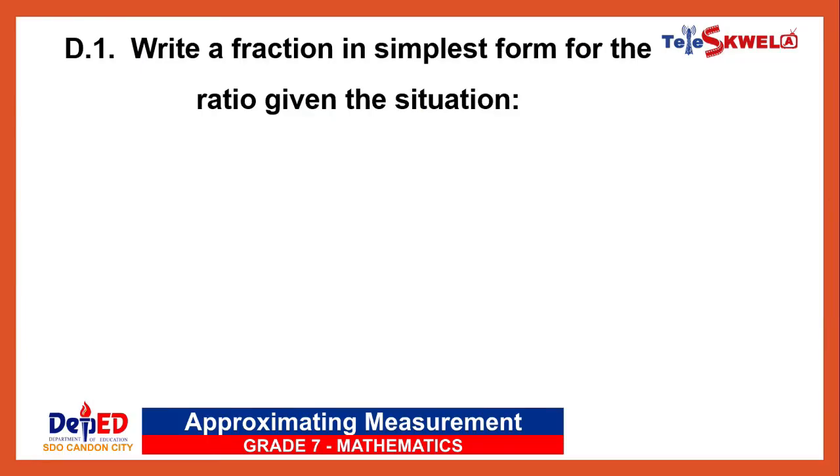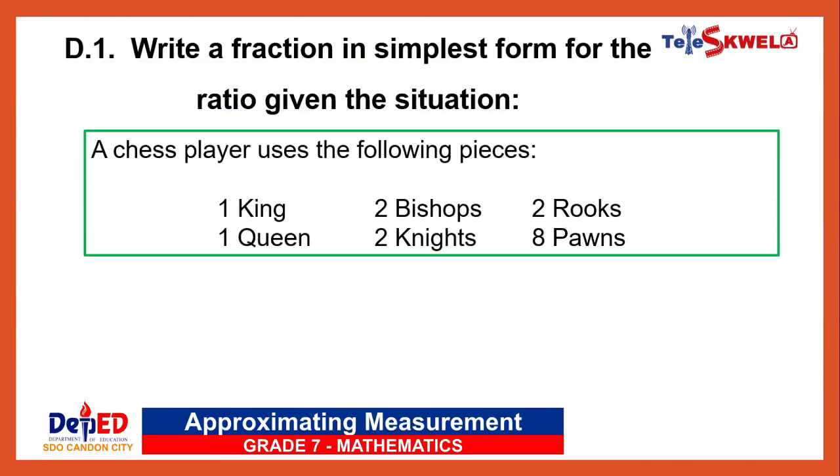Write a fraction in simplest form for the ratio given the situation. A chess player uses the following pieces: 1 king, 2 bishops, 2 rooks, 1 queen, 2 knights, and 8 pawns. Number 1, king to bishops.